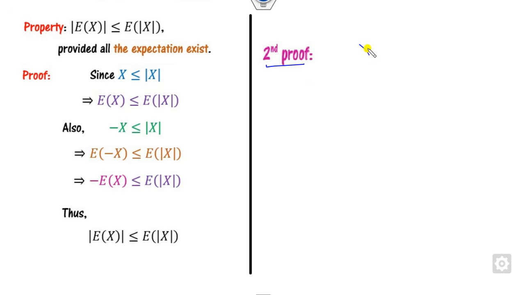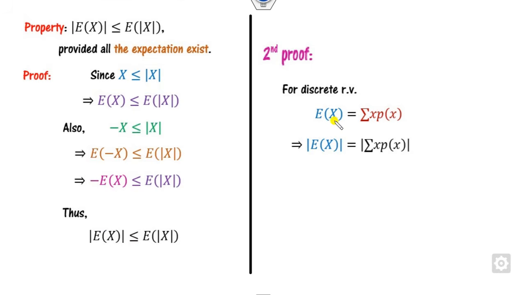How can you prove that? Again, let's consider X as discrete in this case. If X is a discrete random variable, then we can define the expected value here. We can start with the mod. What is the mod of this? We all know it is less than or equal to the expected value of this. So I can write this value with the summation outside.